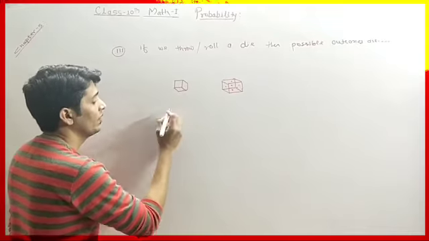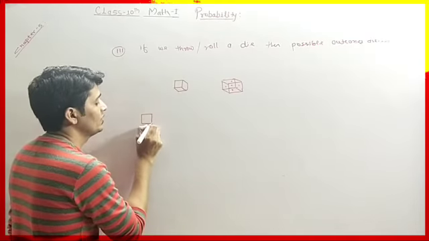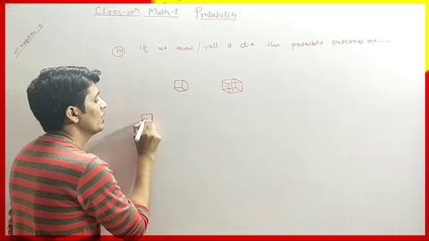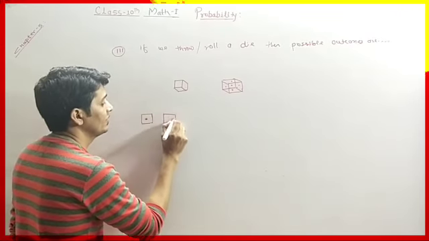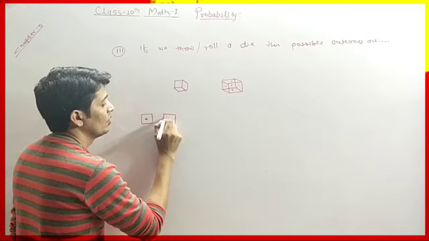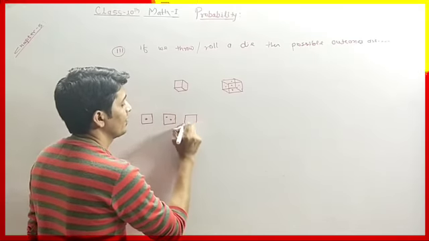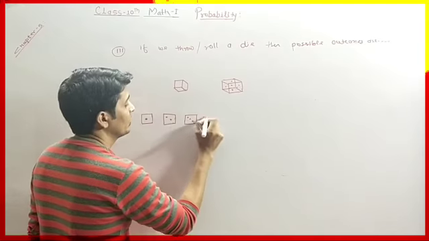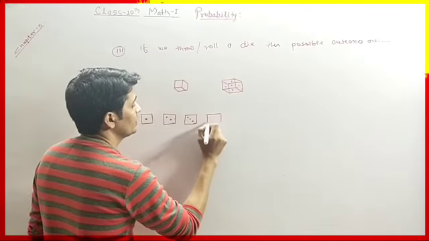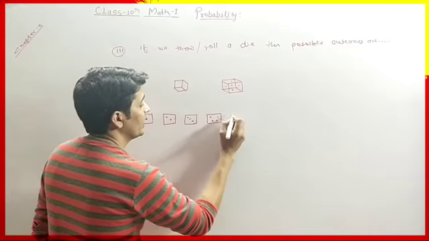If we roll, then the first possibility: on one face the die has one dark point. On the second face, the die has 2 dark points. On the third face, 3 dark points. On the fourth face, 4 dark points.